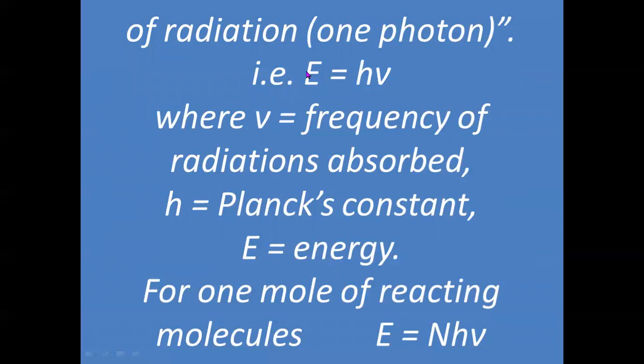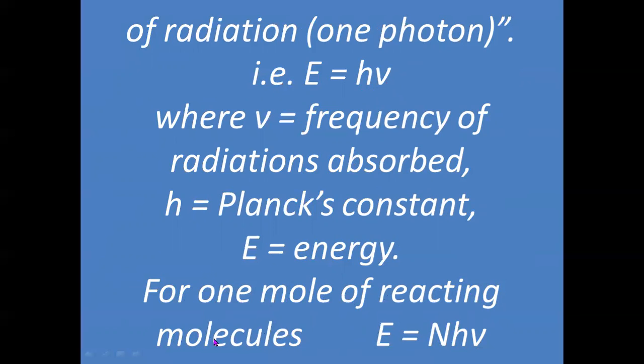Now, if you take this equation, for one molecule, one photon is absorbed, but there will be N number of molecules in 1 mole of reacting substance.